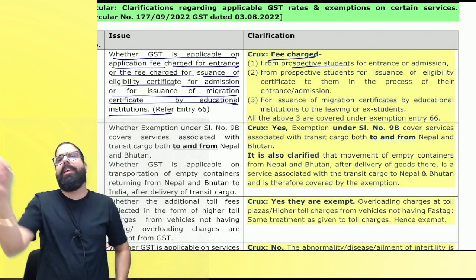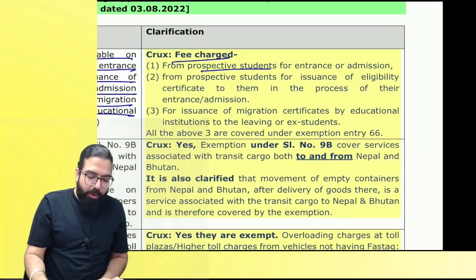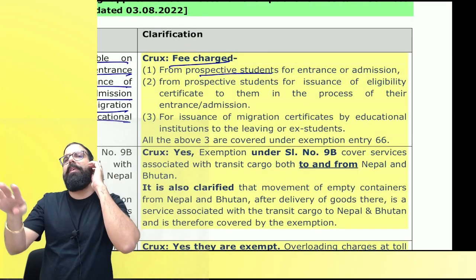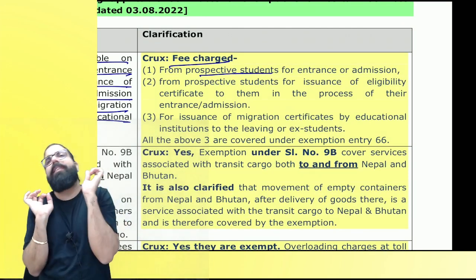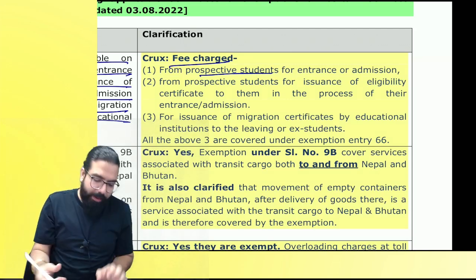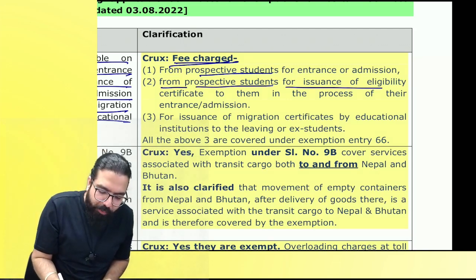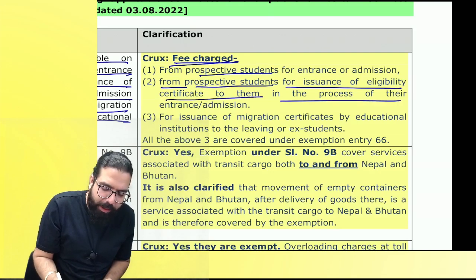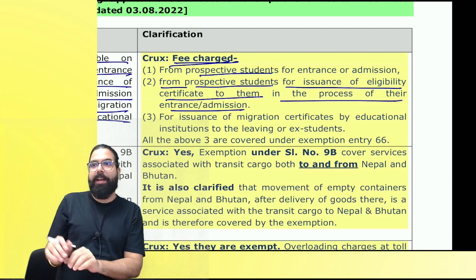If you want entrance, you give me entrance fees, exempt or taxable? Exempt. Now supposedly you are already studying, you want admission in a college, and from another place you have to take eligibility certificate. When eligibility certificate is issued, that is also exempted. Fees charged from prospective student for issuance of eligibility certificate in the process of their entrance or admission. Google, you will find an eligibility certificate.